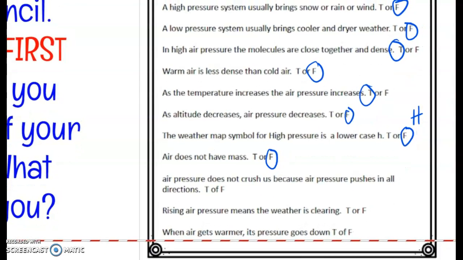Air pressure does not crush us because air pressure pushes in all directions. That's true. Rising air pressure means weather is clearing. That's true. When air gets warmer, the pressure goes down. That's false. When air gets warmer, the air pressure actually goes up.